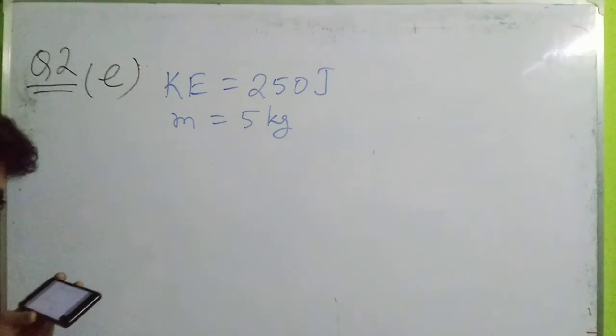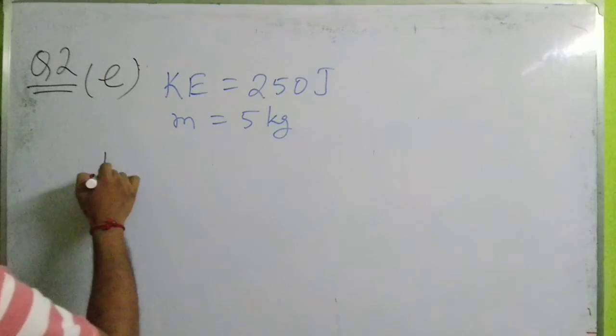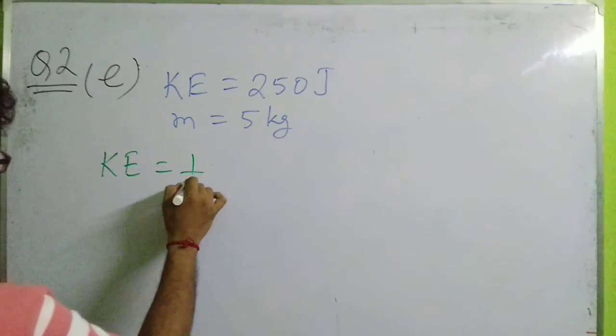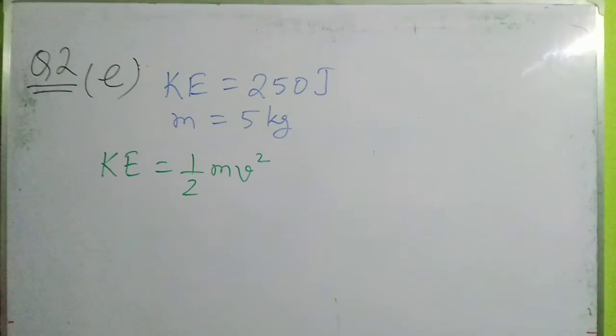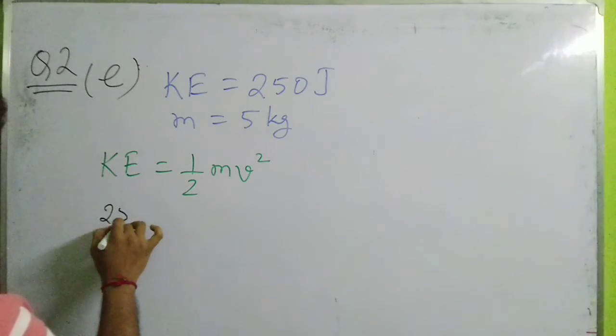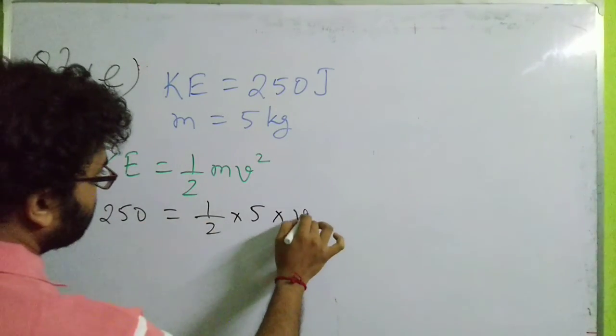Okay, so first of all, you know the formula for kinetic energy: KE equals half mv square. Putting the values in this formula, we will get the value of the velocity. Kinetic energy 250 joule equals half into mass 5 into v square.